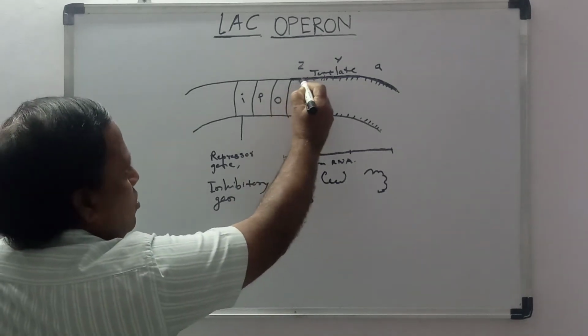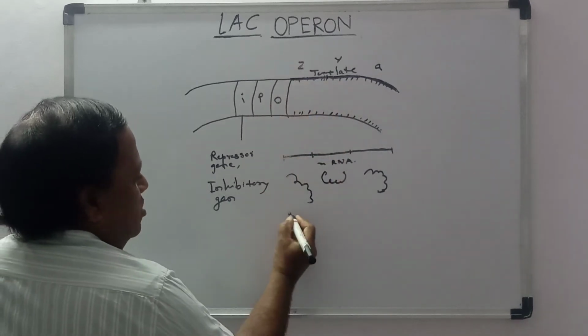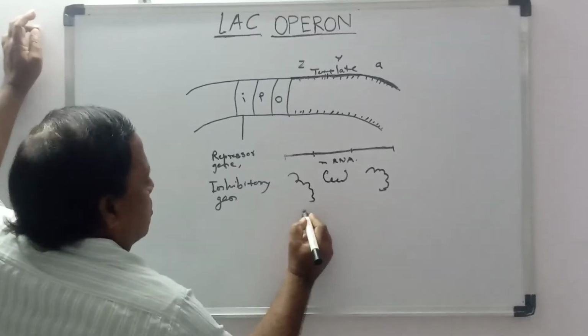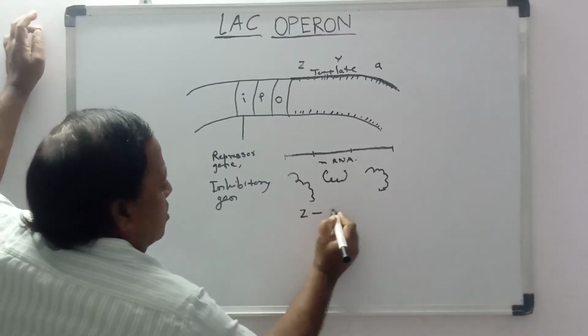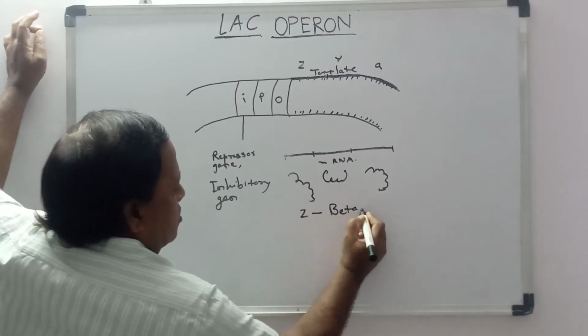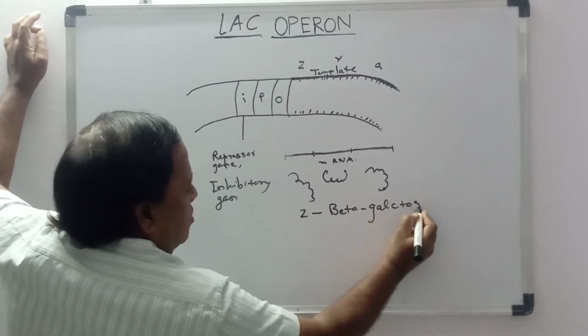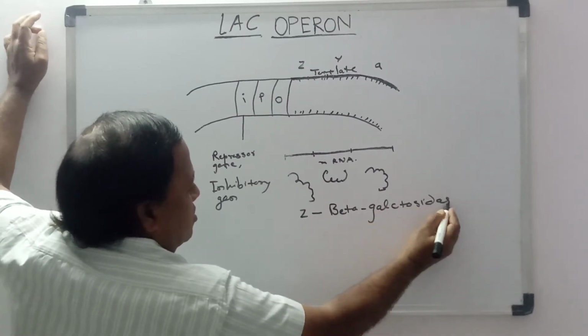Now the protein produced by this part, that is Z, is beta galactosidase.